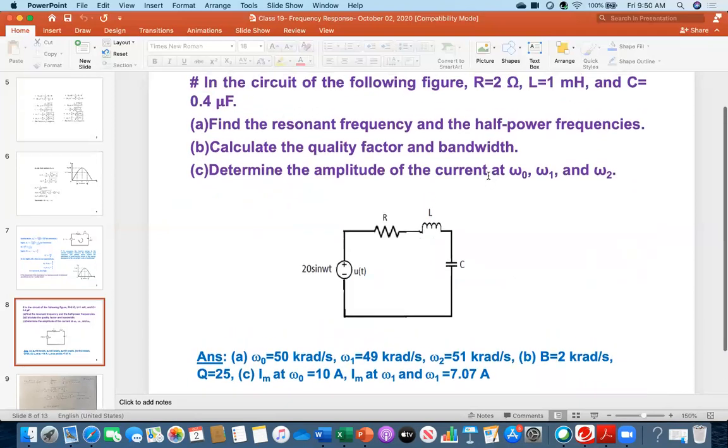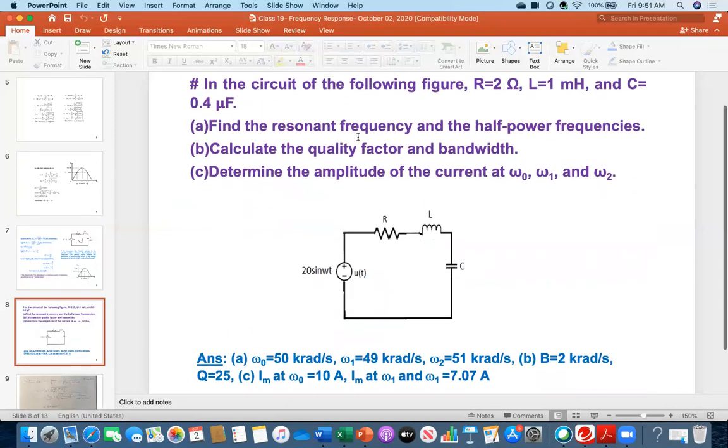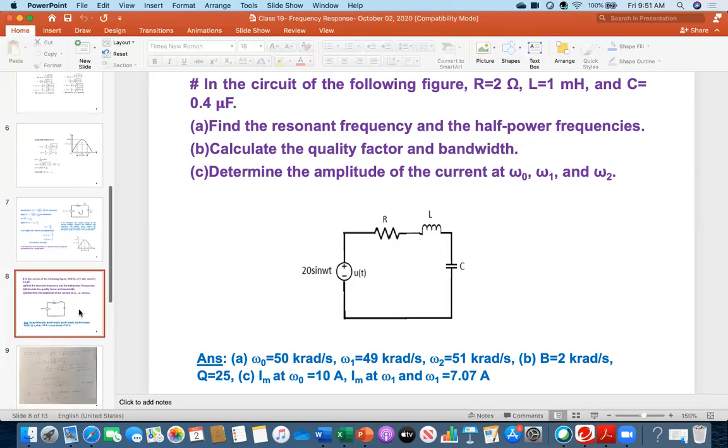That is the meaning. So here you have to find the resonant frequency, which is omega naught, and omega 1, omega 2. Next question, calculate the quality factor, that Q, that I just showed in the previous slide, and the bandwidth, which is B. And then I'm saying, determine the amplitude of the current at omega naught, omega 1, and omega 2. Here I just wrote down the answers. Now, let's have a look at the solution.